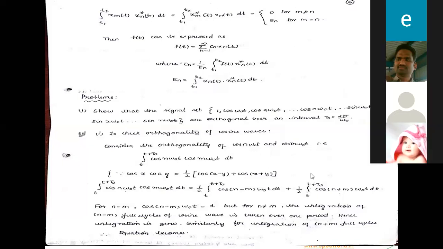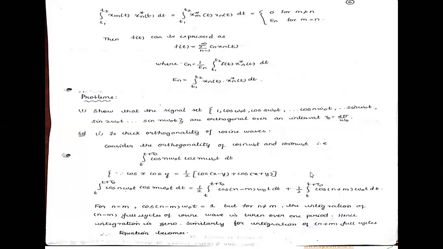In the full cycle, the cosine function or the sine function, both are zero. Once again, my dear students, in the full cycle, either cos or sine, both are 0. You see here, for n not equal to m, the integration of the n minus m term, a full cycle of the cosine wave taken over one period, hence the integration is 0. Similarly, for the integration of the n plus m term over the full cycle, the integral also becomes 0.